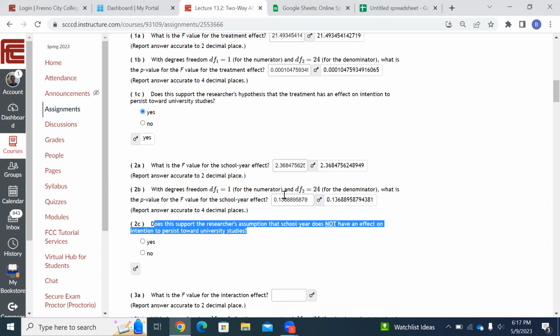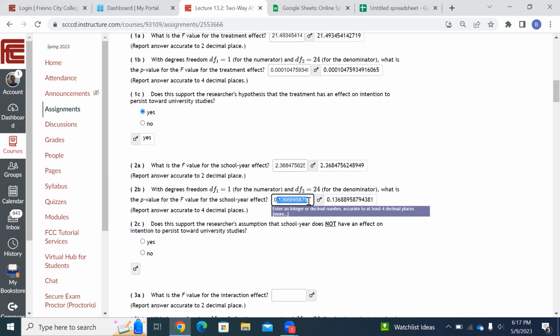So does this support the researcher's assumption that school year does not have an effect? Is that true? Is school year not having the effect? Yeah, that's right, because this P value is high. 0.13. That's higher than 0.05. That's not low. So that means it's not affecting anything. That's what that means. School year does not seem to have an effect.